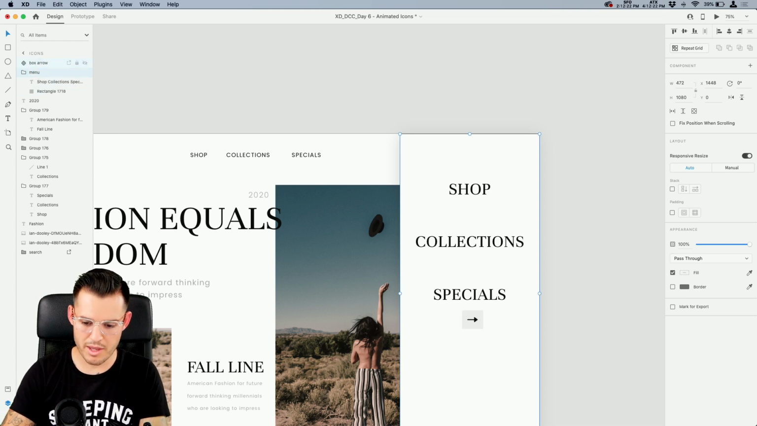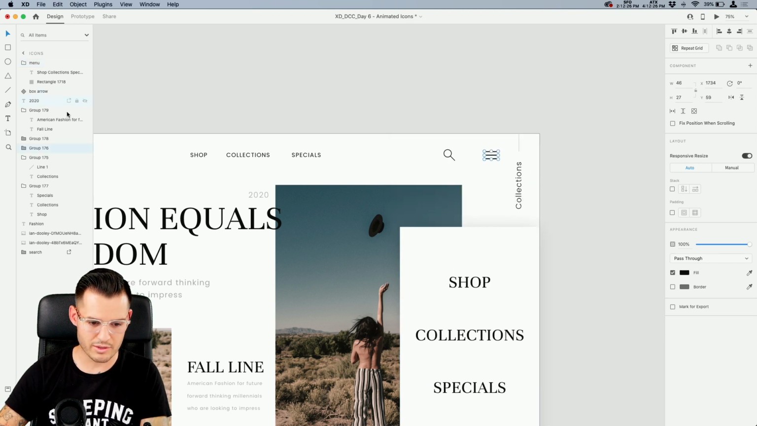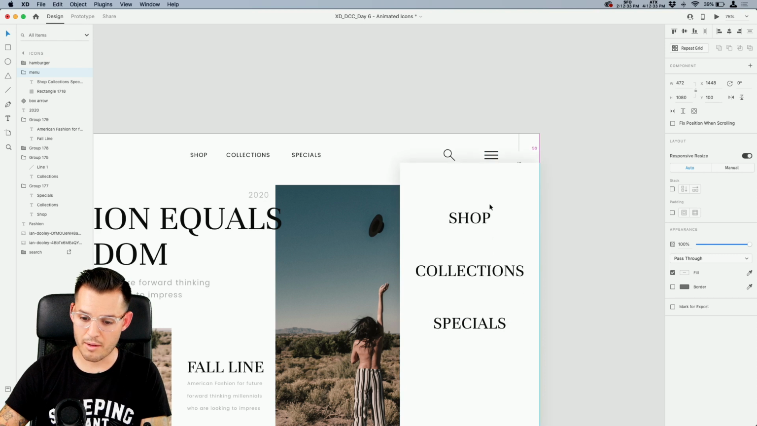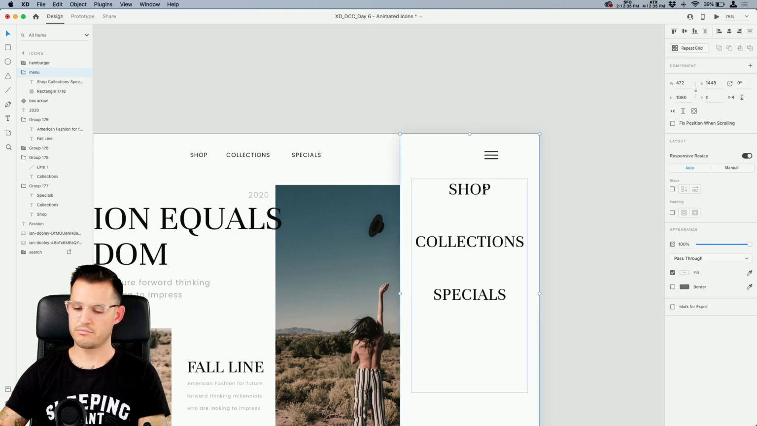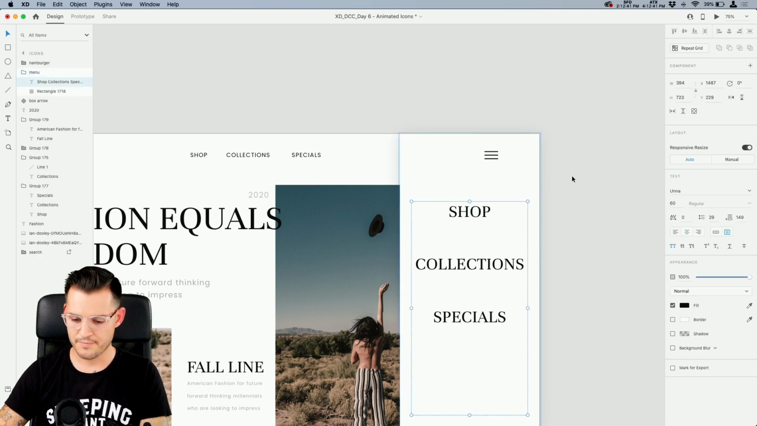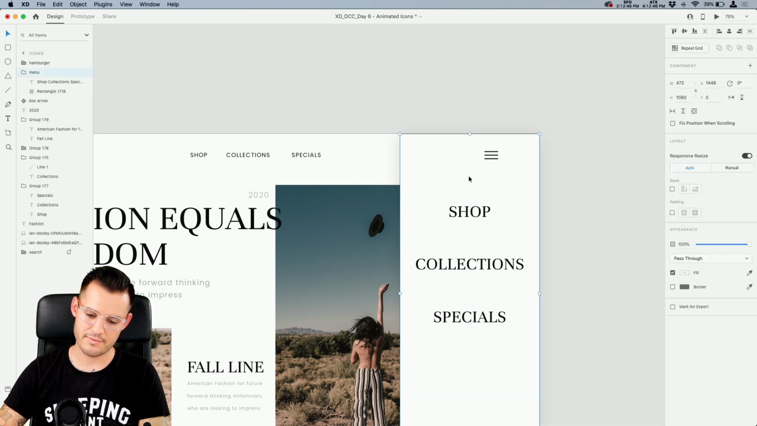Now what we really want to do is make sure that this little icon, which is going to be our hamburger, let's name it hamburger, is above our menu like that. Okay, let's come in here like this, and let's see. Do we like that? I'm kind of bothered about the position of it, but we can fix that.